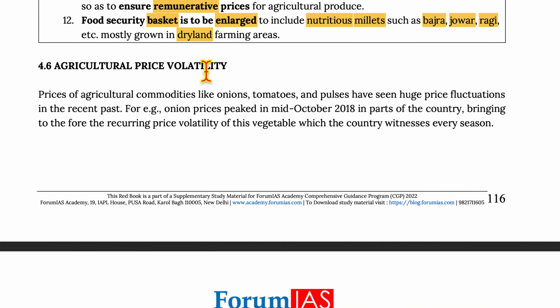To agricultural price volatility. Now, prices of agricultural commodities like onions, tomatoes, pulses have seen huge price fluctuations in the recent past. For example, onion price peaked in mid-October 2018 in parts of the country, bringing to fore the resurging price volatility of this vegetable, which the country witnesses every season.